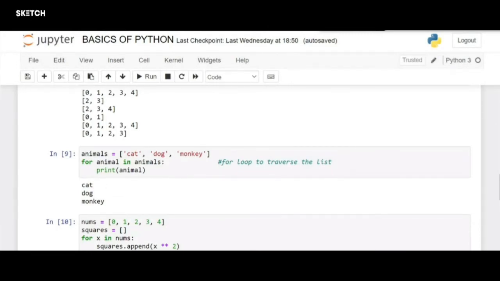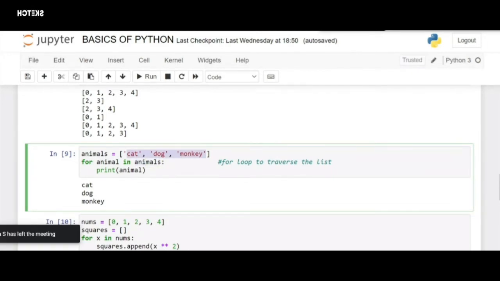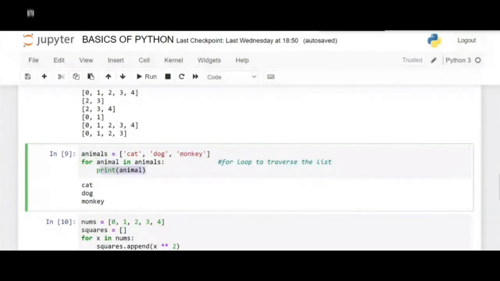So whenever you write for, I'm taking animal as a variable because we are using animals here, in animals, where animals is the list. To traverse through the list, we are taking the for loop and printing each and every animal present in it. Whenever we execute it, first is cat. Cat will be assigned to animal and the print statement will be executed, so cat will be printed. In the next iteration, dog will be assigned to animal and the print statement will be executed, so dog will be printed. In the same way, the entire list will be printed using a single line command.